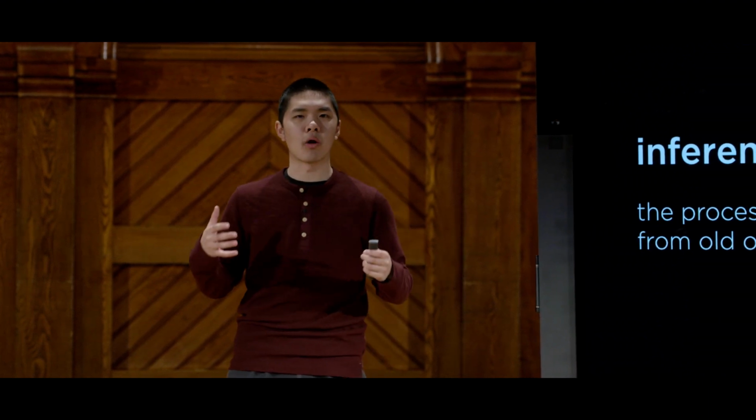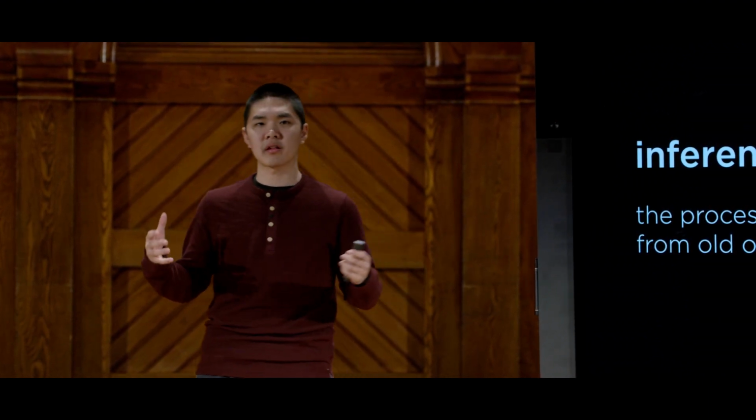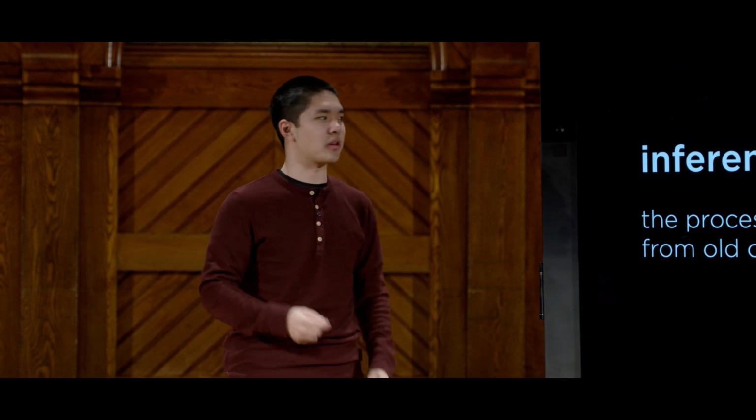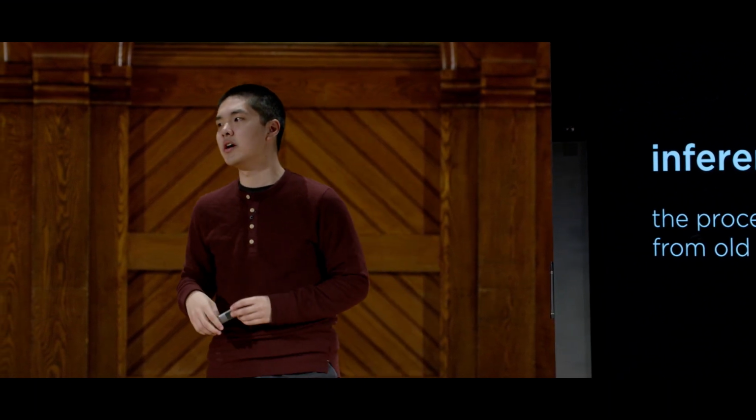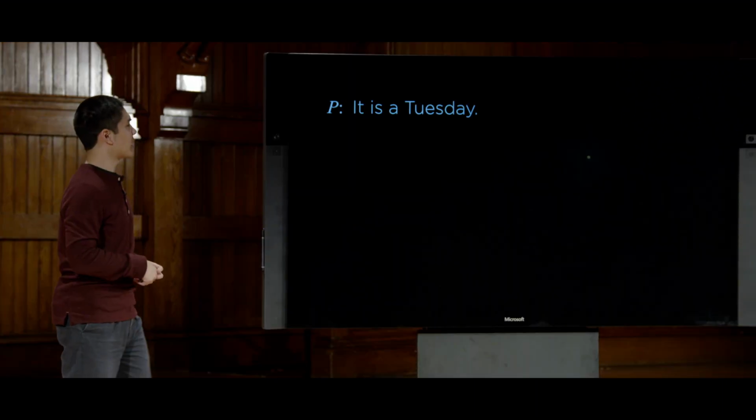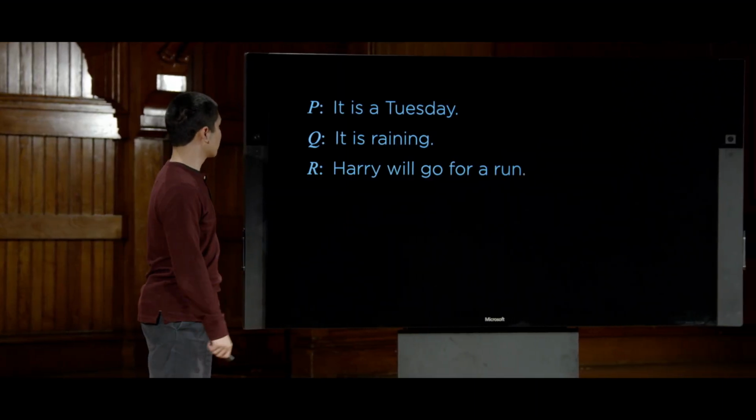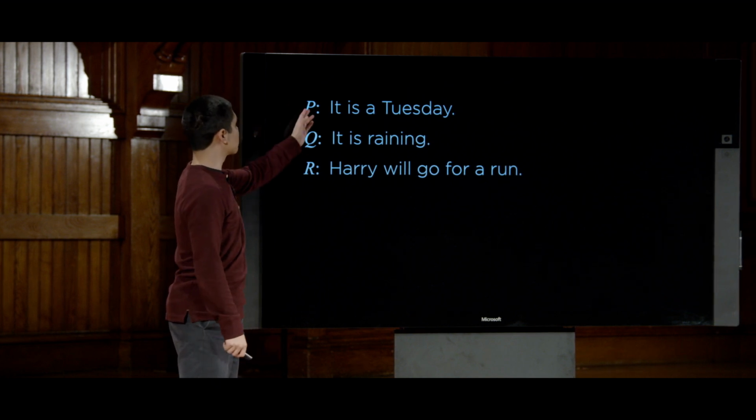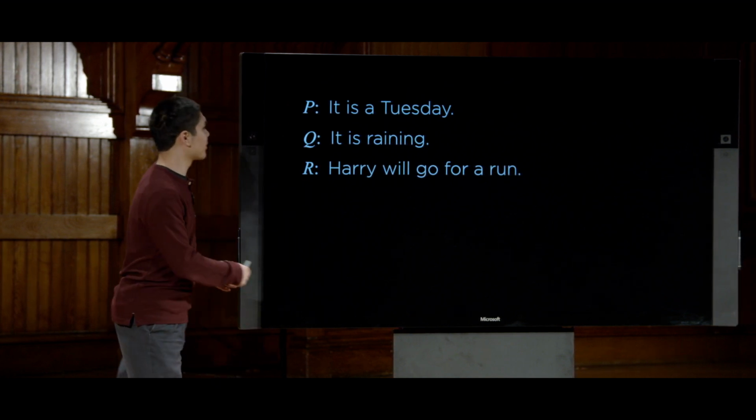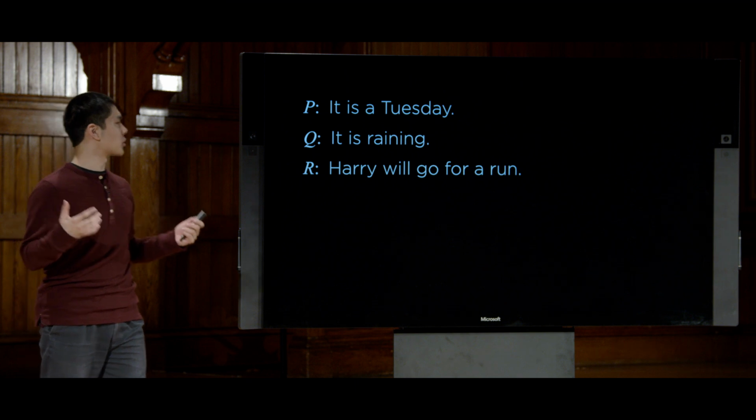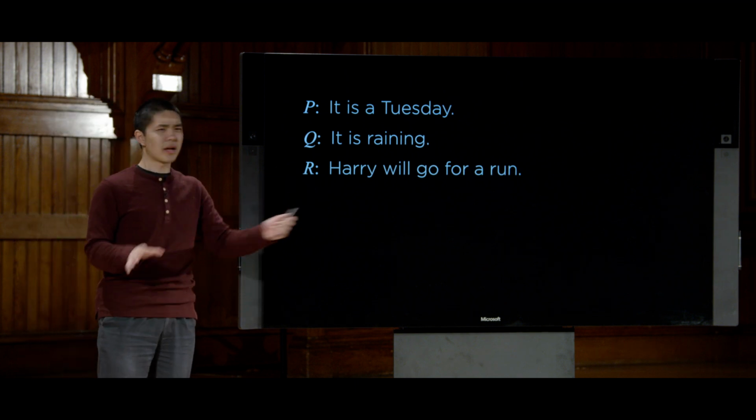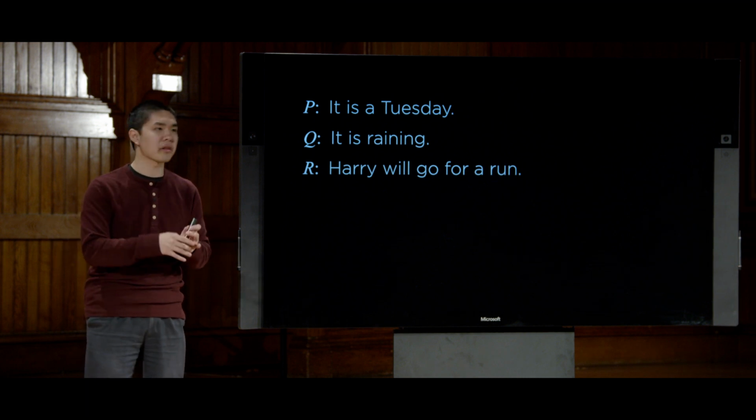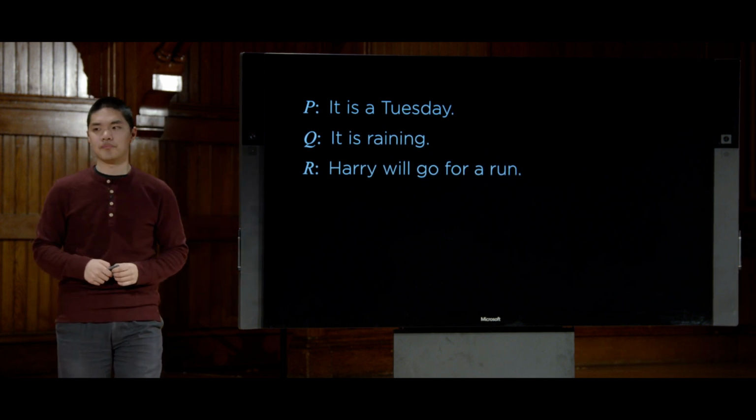So let's take a look at an inference example to see how we might actually go about inferring things in a human sense before we take a more algorithmic approach to see how we could encode this idea of inference in AI. And we'll see there are a number of ways that we can actually achieve this. So again, we'll deal with a couple of propositional symbols: P, Q, and R. P is it is a Tuesday. Q is it is raining. And R is Harry will go for a run. Three propositional symbols that we are just defining to mean this. We're not saying anything yet about whether they're true or false. We're just defining what they are.